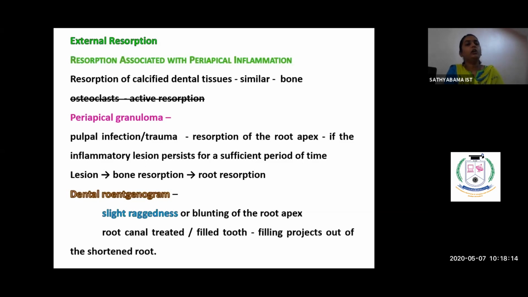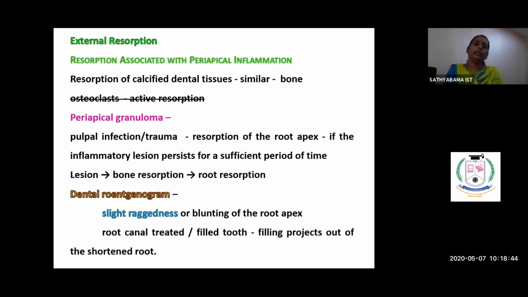Could be due to the odontoclast, that is the tooth resorbing cells. Next could be a periapical granuloma, which is the sequela of pulpitis, and this causes resorption of the tooth, because this granuloma, we know, is a chronic inflammatory reaction. When there is a chronic inflammation, definitely it will destroy the adjacent tissues, and the adjacent tissue present there is the tooth, resulting in resorption of the tooth.